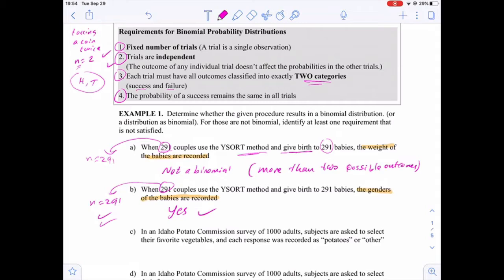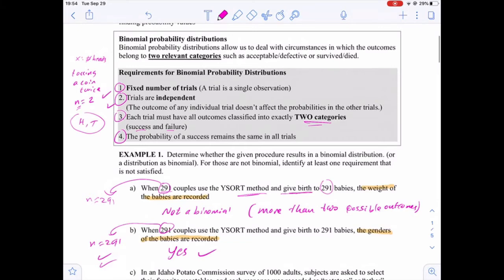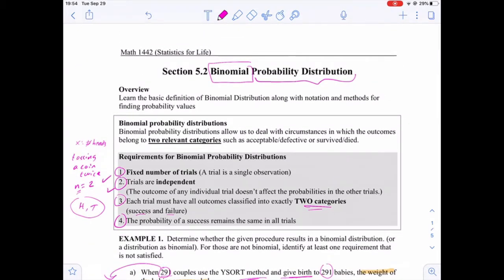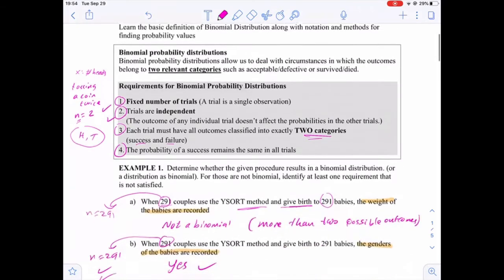And the fourth one is that the probability of success remains the same. For example, the probability of getting male is 1/2. Getting female is 1/2. And this is still the same for all the stages or trials of this experiment. So the four conditions are satisfied, and we call this binomial. By the way, when we read binomial, bi means two. So binomial indicates that we have two outcomes.